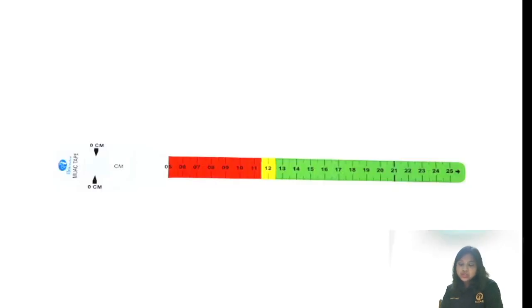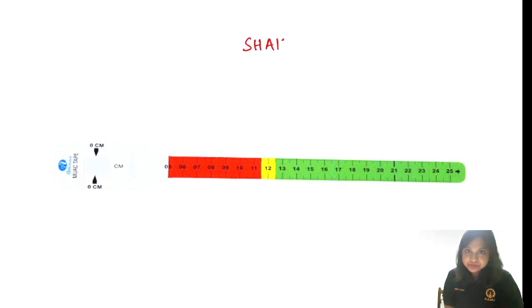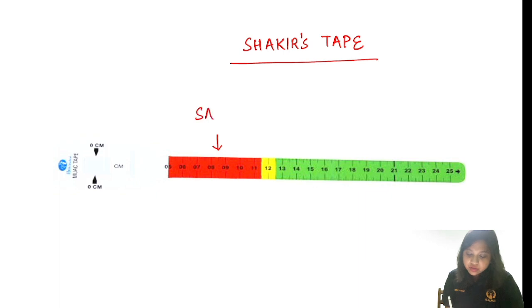Now, this is a picture of an instrument usually used by field workers. This was asked in NEET PG 2021. Okay, regarding this, that is the Shakir tape. This is called as Shakir tape. Can you see the 3 zones over here? This is the red zone. Okay, this is suggestive of severe acute malnutrition. This is the green zone.